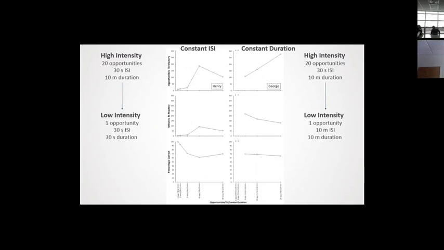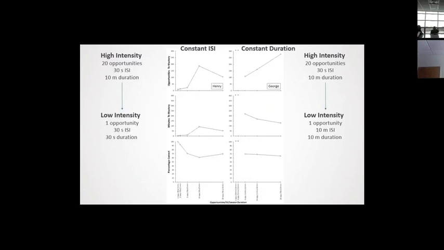On the x-axis, it goes from lowest to highest intensity conditions. So there were 5 conditions from 1 to 20 opportunities, and on the left side is the one where we held the spacing constant, and on the right side is where we held the duration constant. So the pacing could vary. So if we look at the top panel, the number of opportunities to master, from lowest to highest intensity, we're seeing in general an increasing number of opportunities to master that skill. And if we look below that, we also see not as big a difference, but an increase in the minutes to master that skill as well.